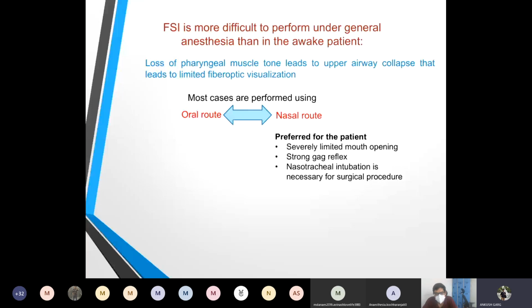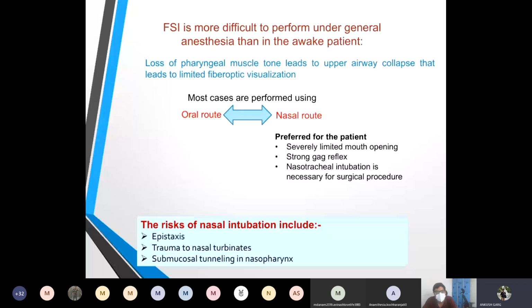We can perform fiber optic intubation by the oral route or through the nasal route. The nasal route is preferred when there is severely limited mouth opening, a very strong gag reflex, and a nasotracheal intubation is necessary for surgical procedures. For example, if there is a tumor of the oral cavity, tumor of the tongue or the buccal mucosa, then a nasotracheal intubation is needed. But there are certain risks associated with nasal intubation, such as epistaxis, trauma to the turbinates, or there may be a submucosal tunneling in the nasopharynx.